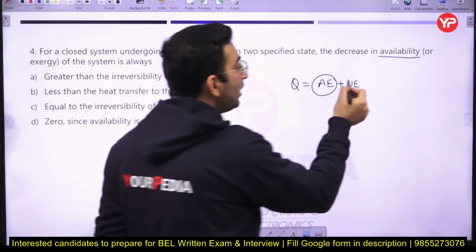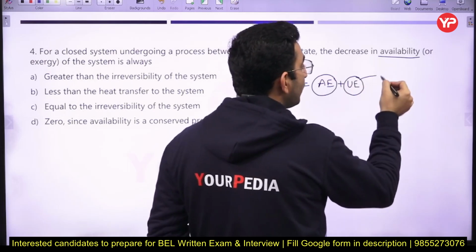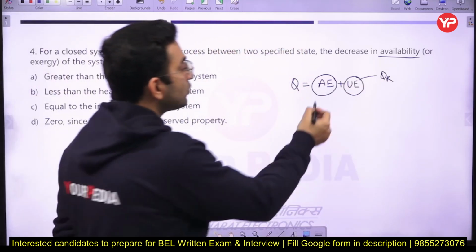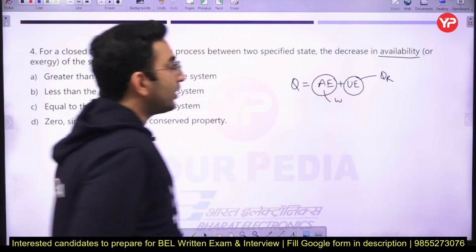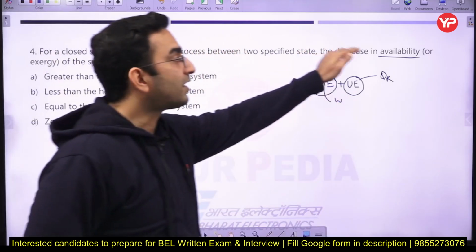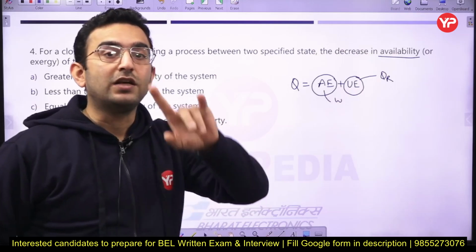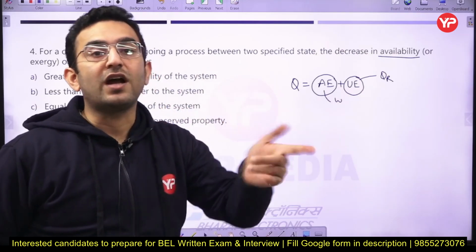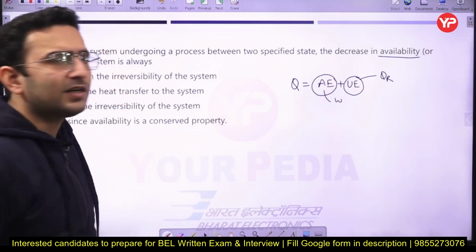Okay, and similarly the unavailable part is going to be rejected to the sink here. Just remember, whenever in the question you have been asked to calculate the decrease in availability, in that case the decrease in availability will result into the corresponding increase in the unavailability. Why so? Let us understand in this way.